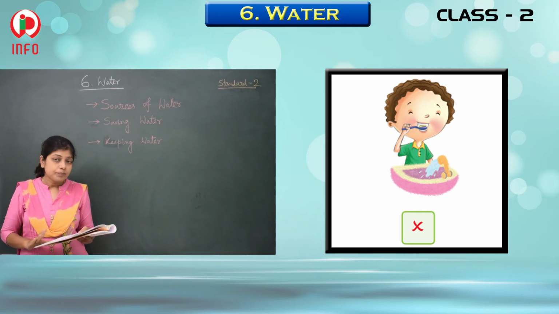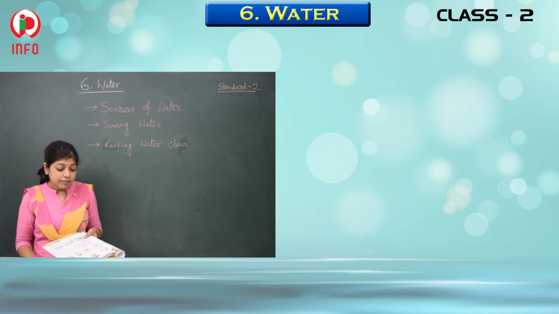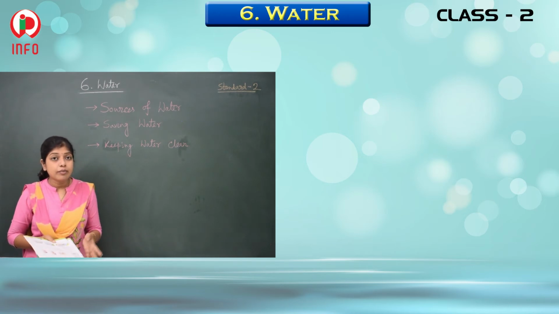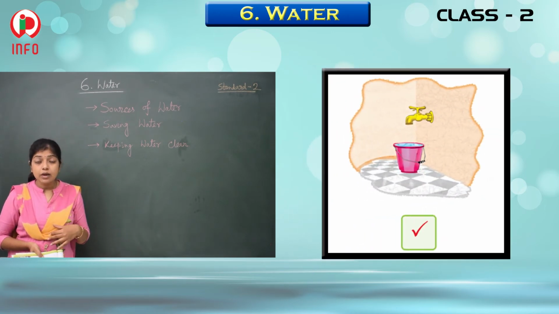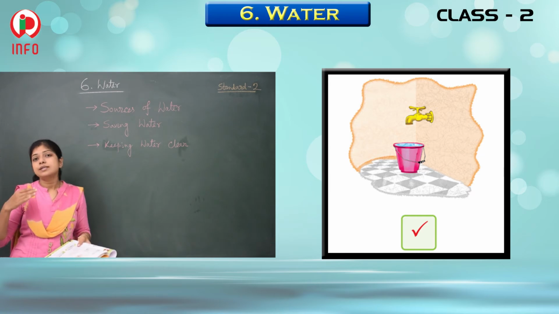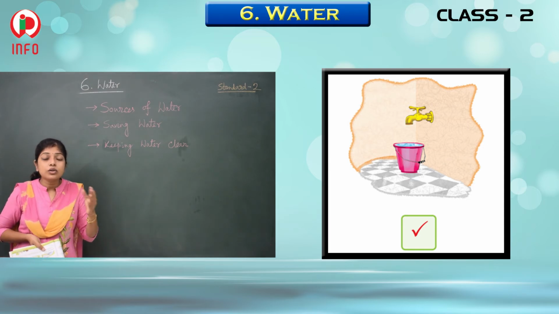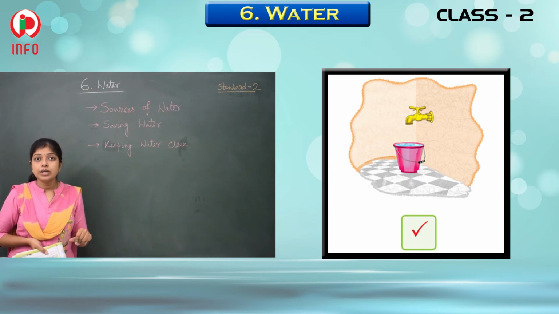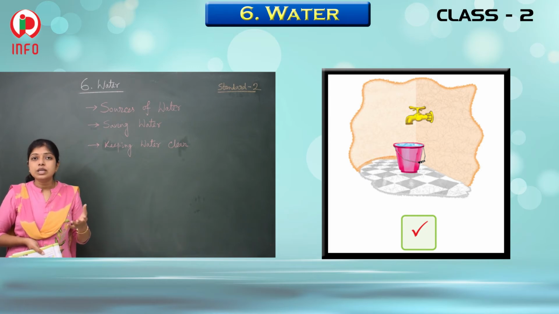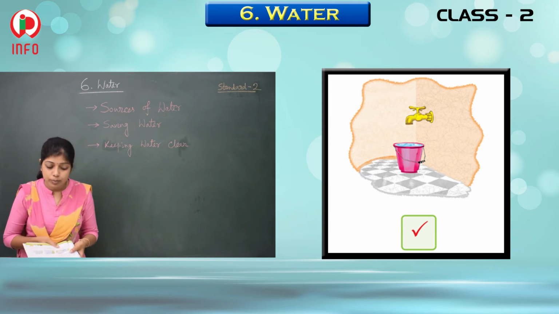Is it clear? So how can you save the water? You can save water by closing the tap when the bucket is full. And one more thing, sometimes it happens that you are not closing the tap properly after use. So after using it, you should close it properly.